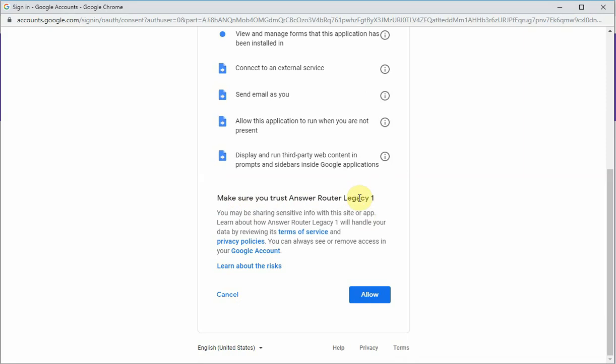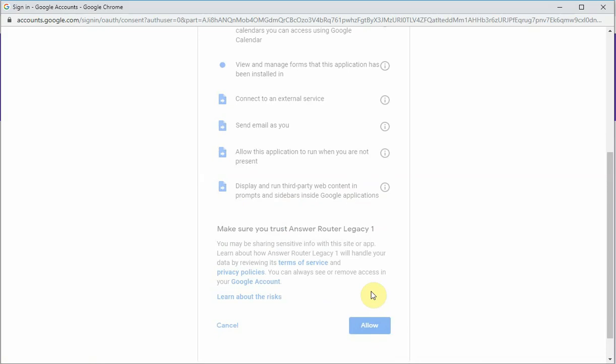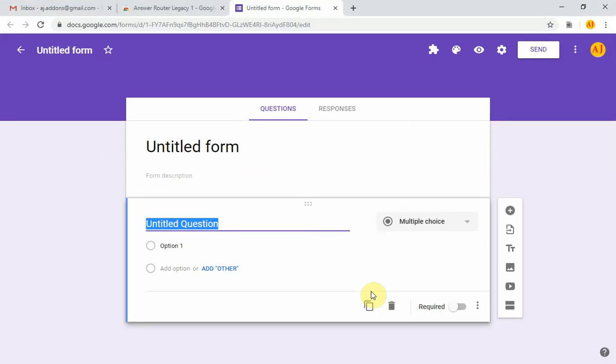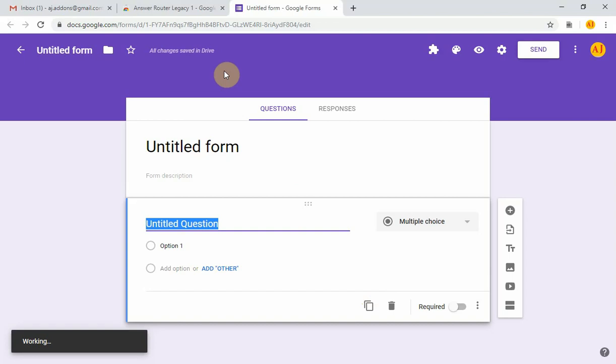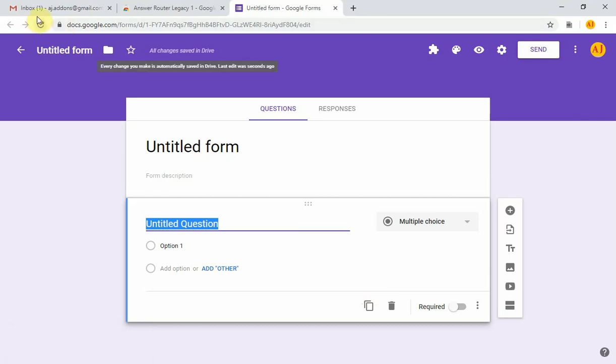So make sure you trust Answer Router Legacy 1. If you trust me and you trust the add-on, then you can click Allow. So, click Allow. The add-on will be installed, and you can see I just got an email. As soon as I clicked Allow, I got an email.